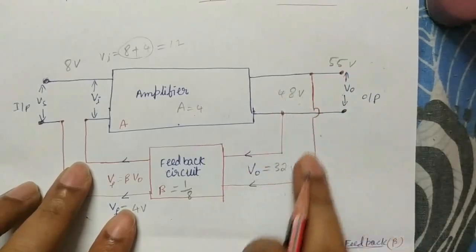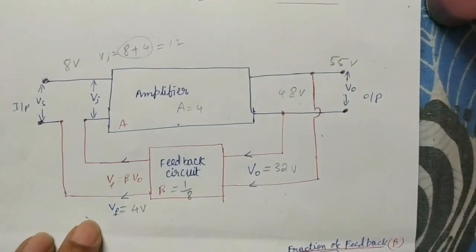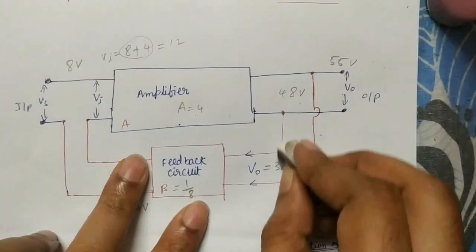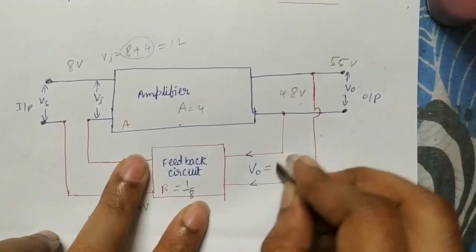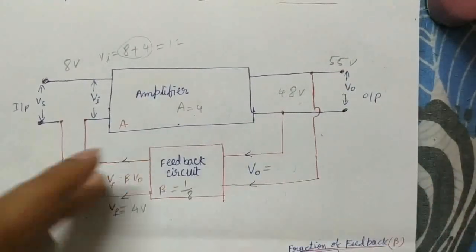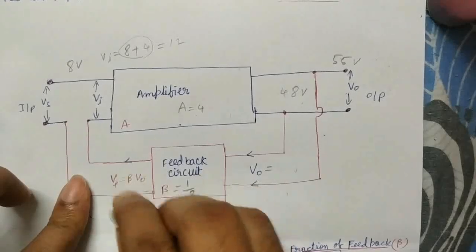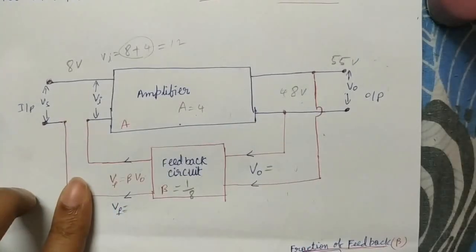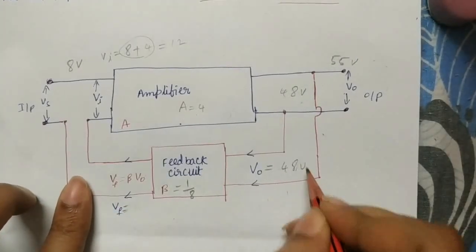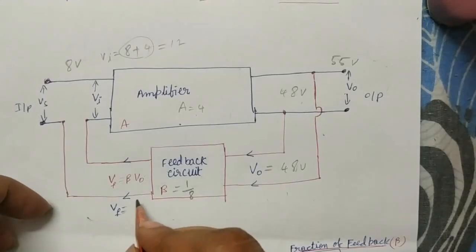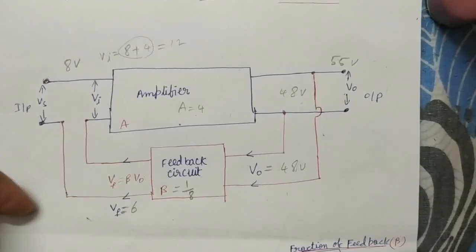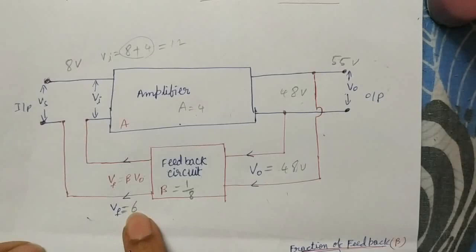Then again it is fed back. Now the output voltage is 48, and 48 will be fed back. 48 by 8, you get 6 here. Now 6 is added with the input.